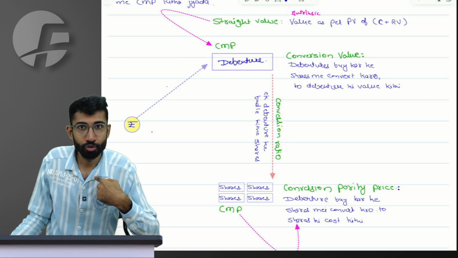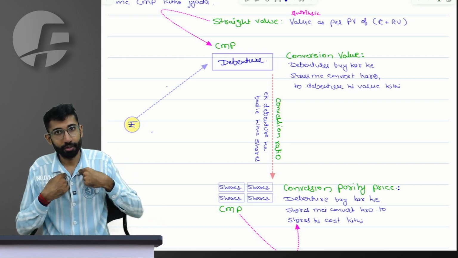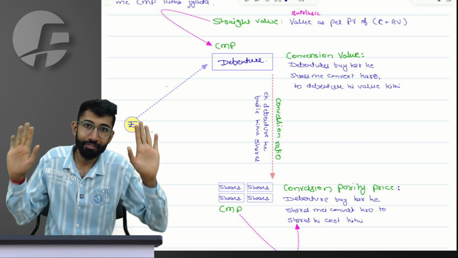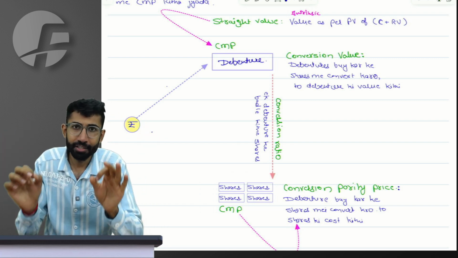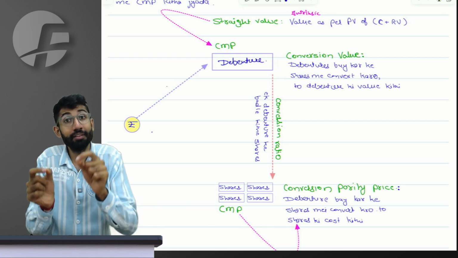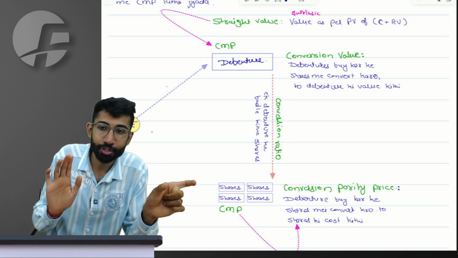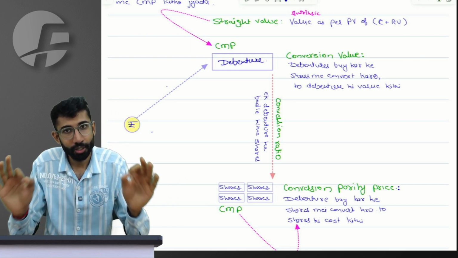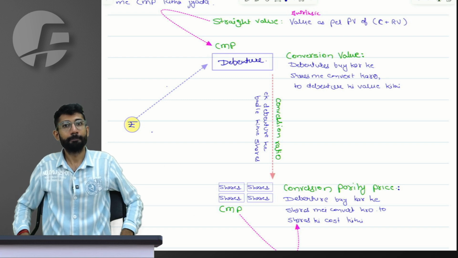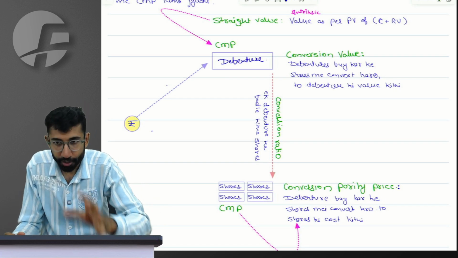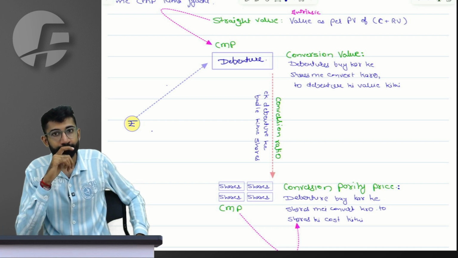You have issued the bonds to me, you are the company, I am the investor. You have given me the option. If I want, I can simply redeem it like any other bond, or rather than redemption, I can opt for conversion, in which case I will get the shares of the company. Is a convertible bond 100% clear to you? Because if that basic thing is clear, all this discussion will be super easy for you.